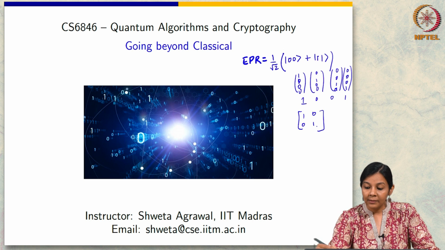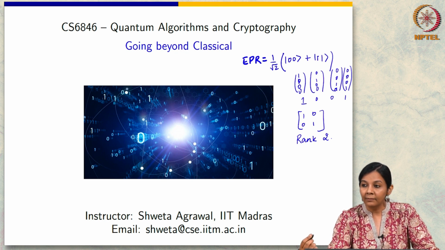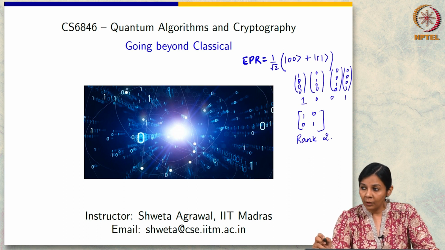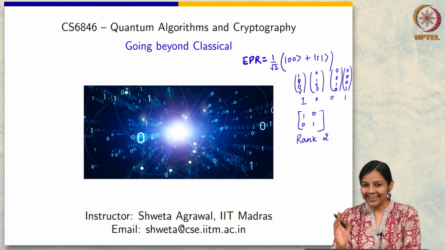This was the question being asked in some of the feedback chits, and it's obvious that the rank of this EPR matrix is 2. Whereas what I had also claimed was that if I take the tensor product of two vectors, the rank of that is only going to be 1 at most. Therefore we arrive at a contradiction. Is it now clear?